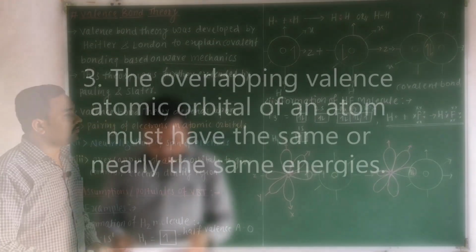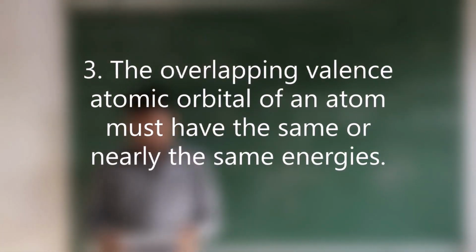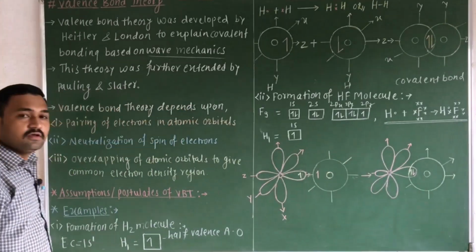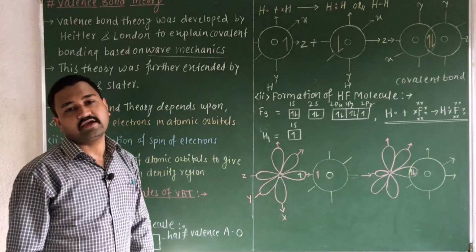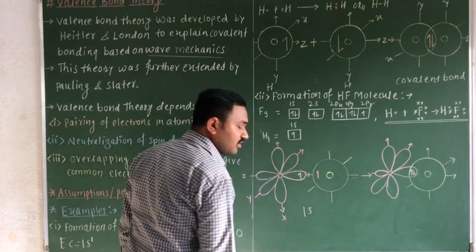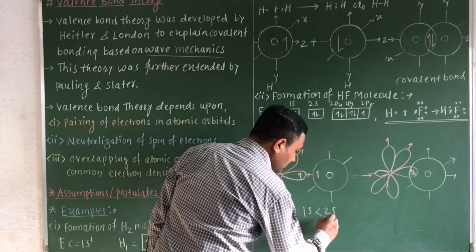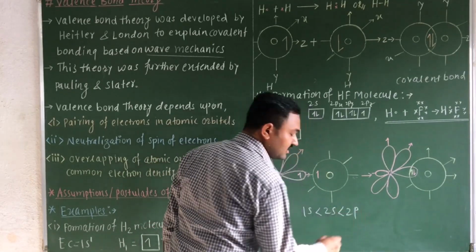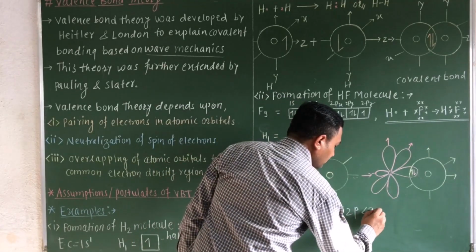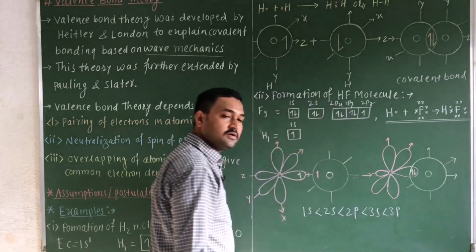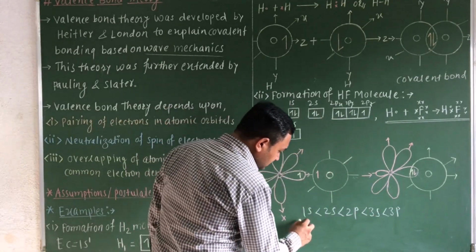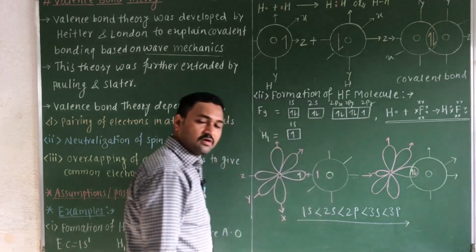Third, the overlapping valence atomic orbitals of the atoms must have the same or nearly the same energies. You already studied this: in the electronic configuration, we write the energy level diagrams. For example, the 1s atomic orbital has a lower energy than the 2s atomic orbital. The 2s has lower energy than the 2p, the 2p has lower energy than the 3s, and the 3s has lower energy than the 3p. So this is the energy level of the different atomic orbitals.